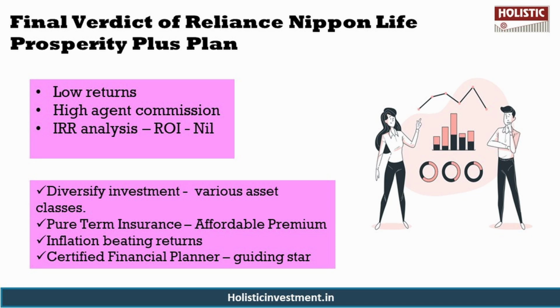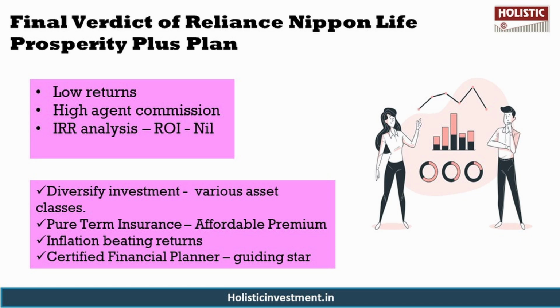So, our analysis reveals that the plan's long-term returns are relatively low and do not justify the associated risk of a market-linked product. Moreover, the sum assured under this plan may fall short of adequately meeting a family's basic needs, potentially disrupting your long-term financial plan. So, as a result, the Reliance Nippon Life Prosperity Plus plan is not an ideal option for either life insurance coverage or wealth accumulation, and it also has a high agent commission.